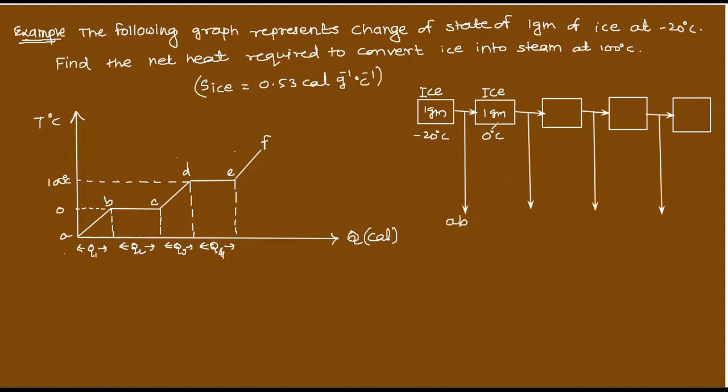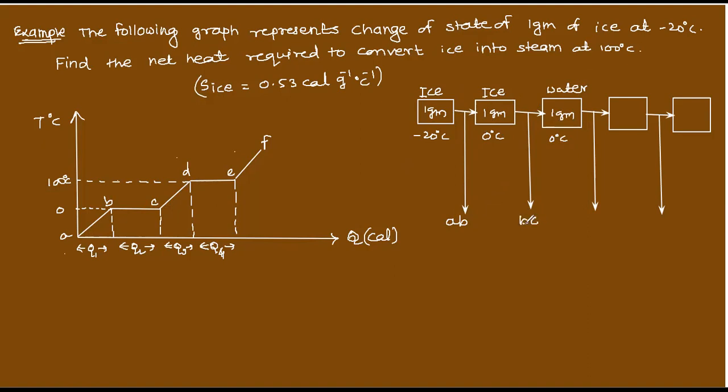What happens for AB? Melting happens. Okay, ice to ice conversion. Next, after this there is a state change, 0 degree ice to 0 degree water, right? So here it will form water, 1 gram only, and 0 degrees Celsius. This is for BC.